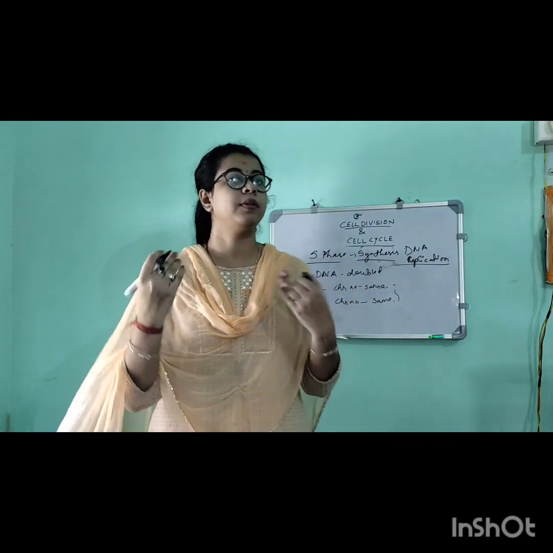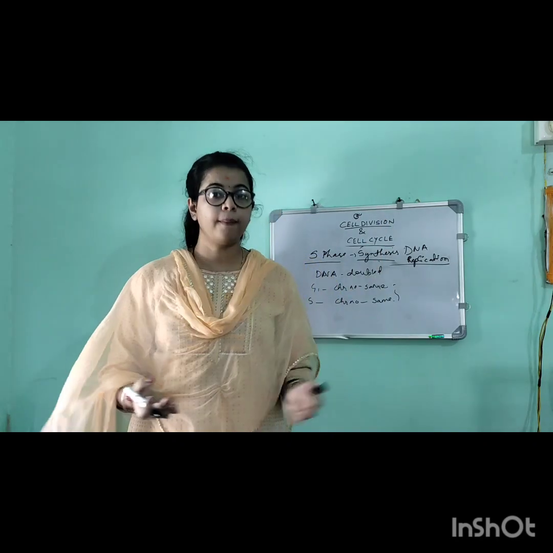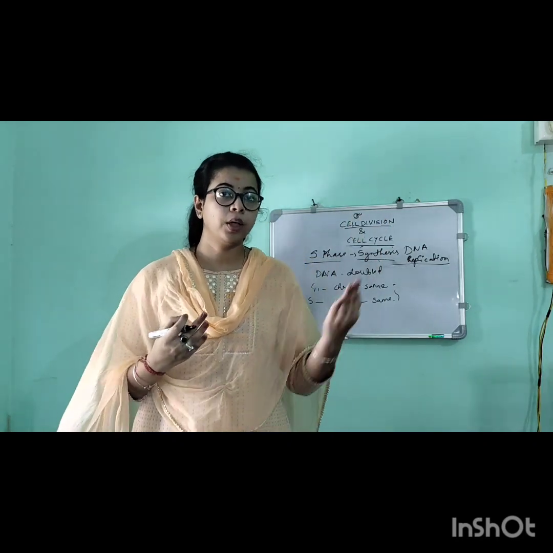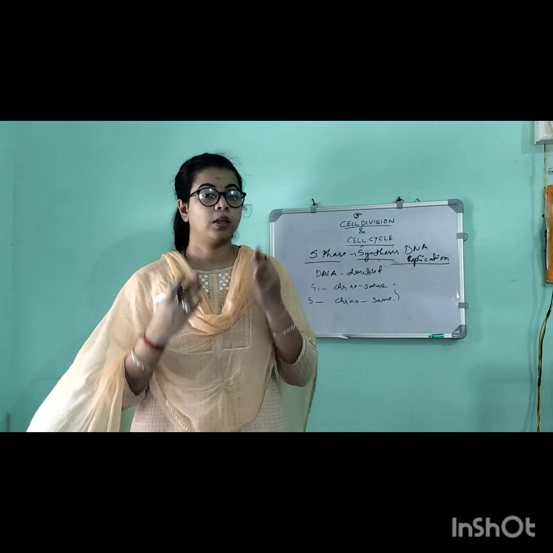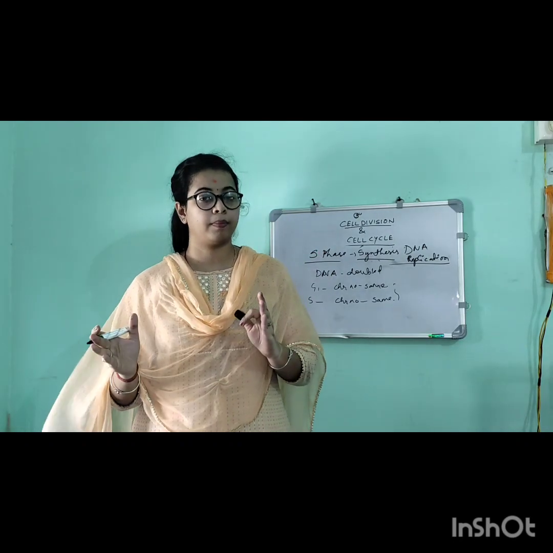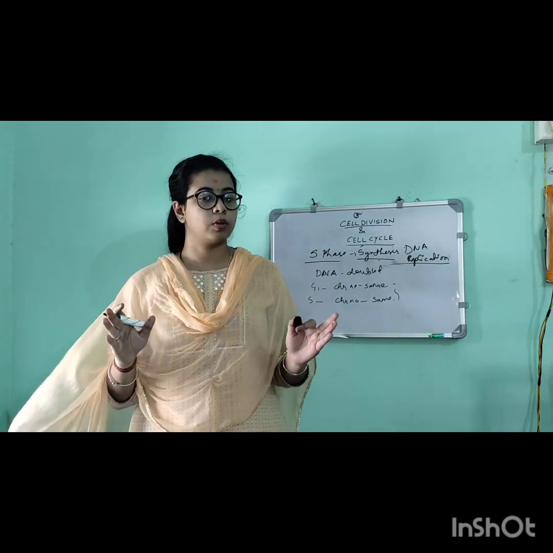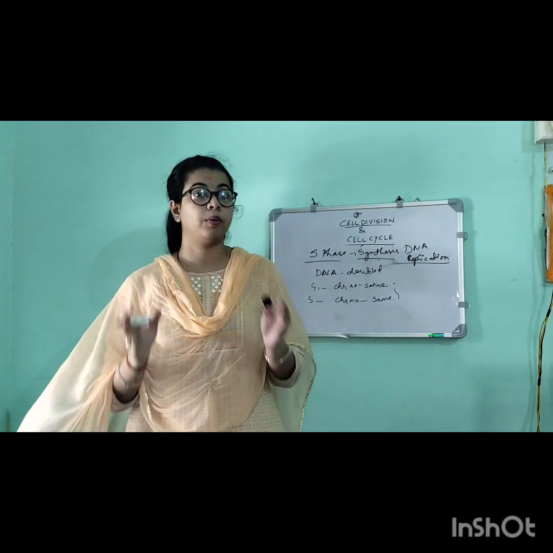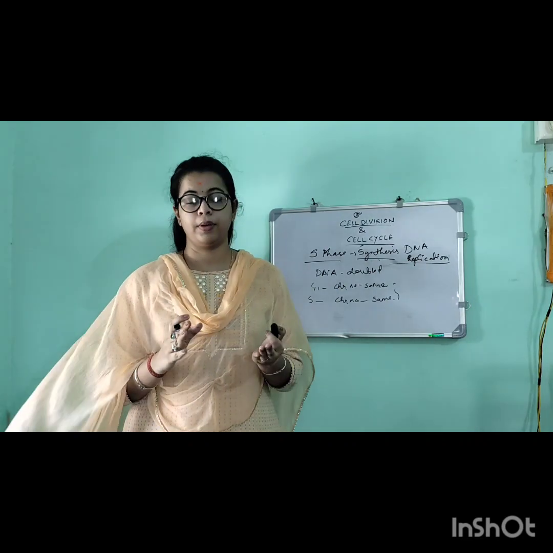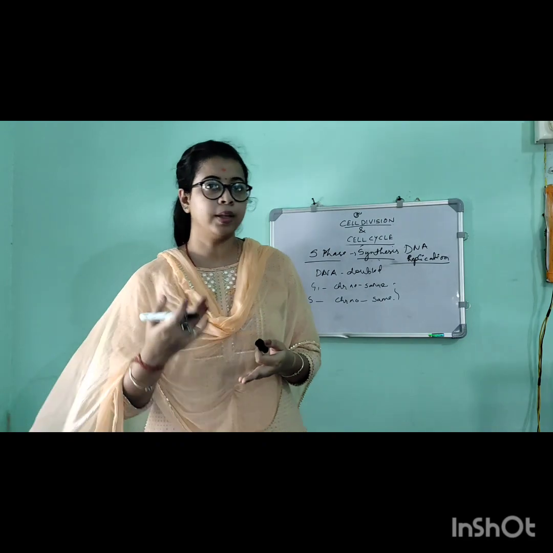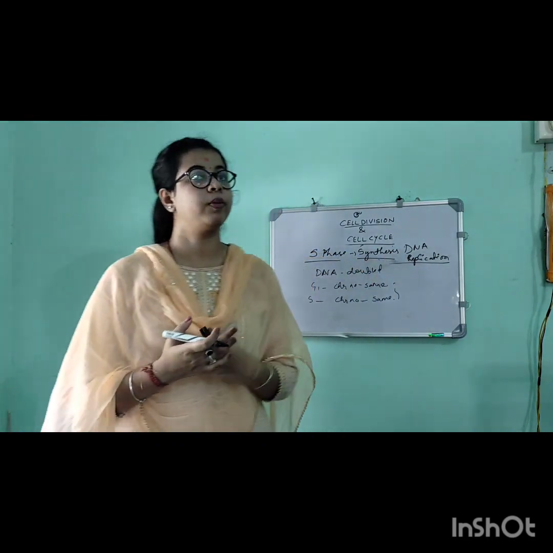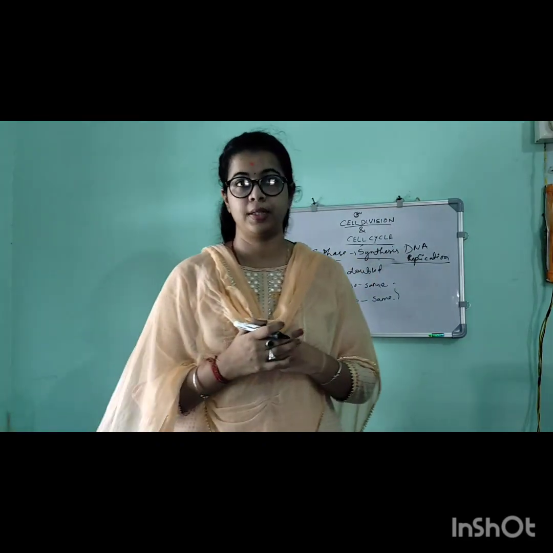We have not entered the division phase. So you can remember that during all the stages of interphase, the chromosome number will remain the same. But during the division time, it will be reduced. We will be discussing that in the next video. But today we will be focusing only on the interphase stages.